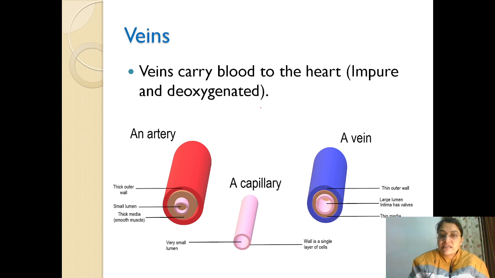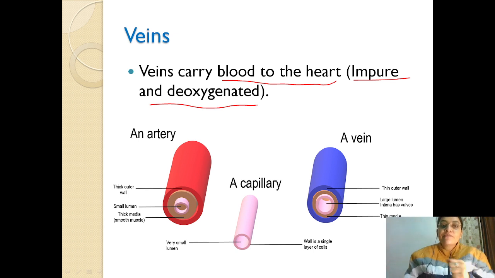So I have written veins in blue color. Why? Because they carry blood from all the parts of the body to the heart, and this blood is impure and deoxygenated. As you can see, some of the blue colored blood vessels that we see are called veins. These are the veins which we see are blue in color and carry impure or deoxygenated blood, which carries carbon dioxide out of the body through the lungs.